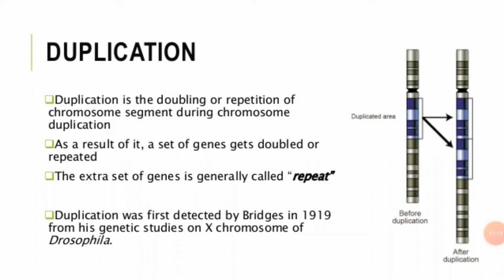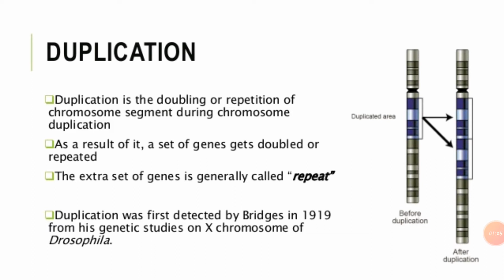Here, a particular segment gets doubled or repeated, so this is called duplication.